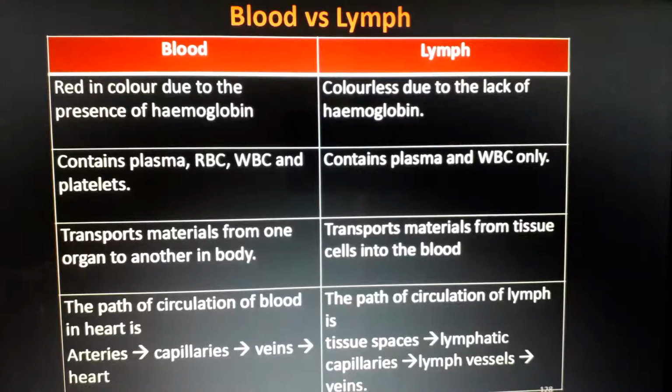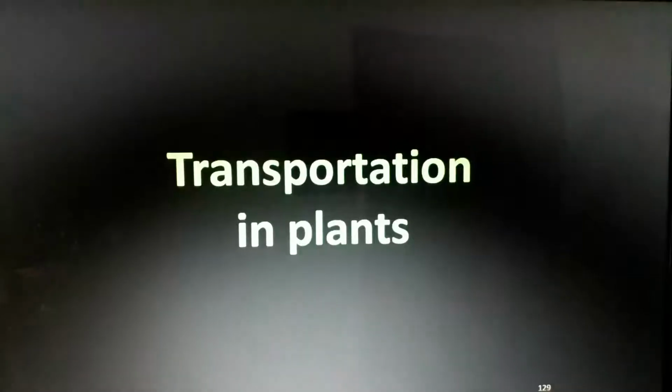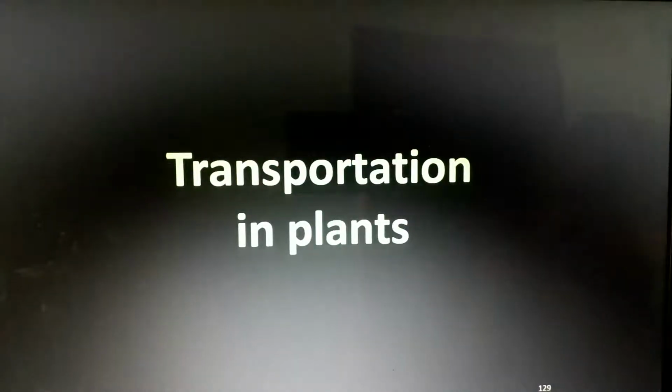Okay, you can pause this video and write it in your classwork. Otherwise, I will give the note. Tonight I will give the note anyway. It will be a big note till transportation. The note will be given. The next one is transportation in plants, that we'll study in the next class. Okay, this is a bit more complex than in human beings. Anyway, it will take only 2 classes to finish that.